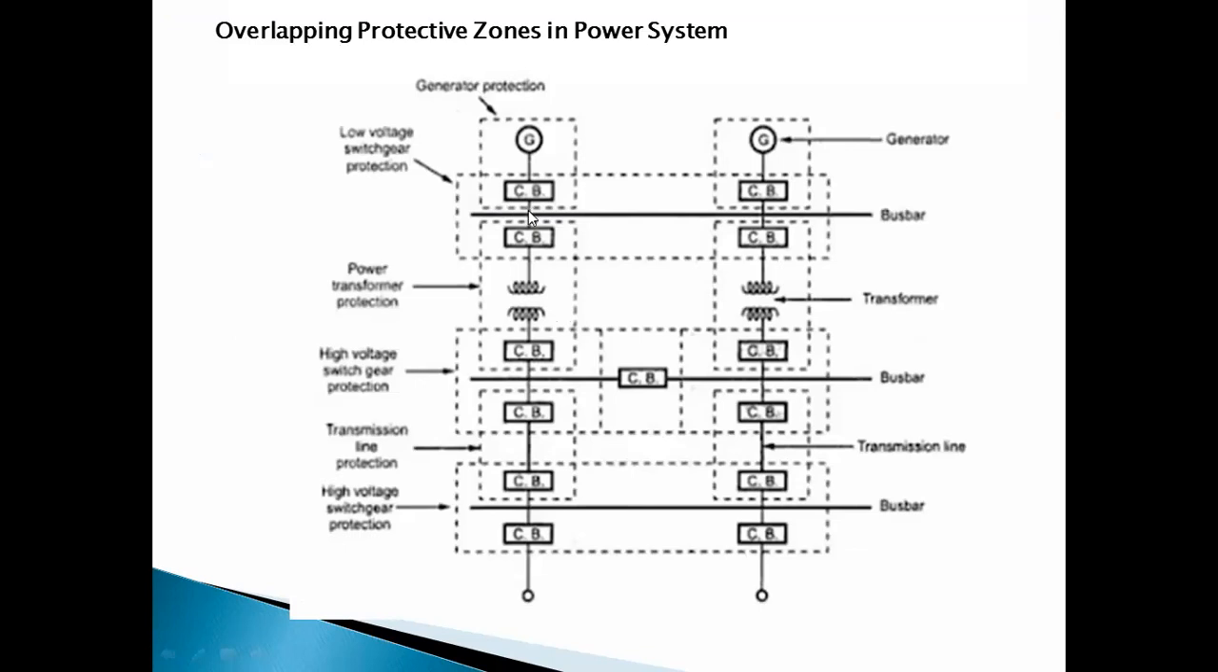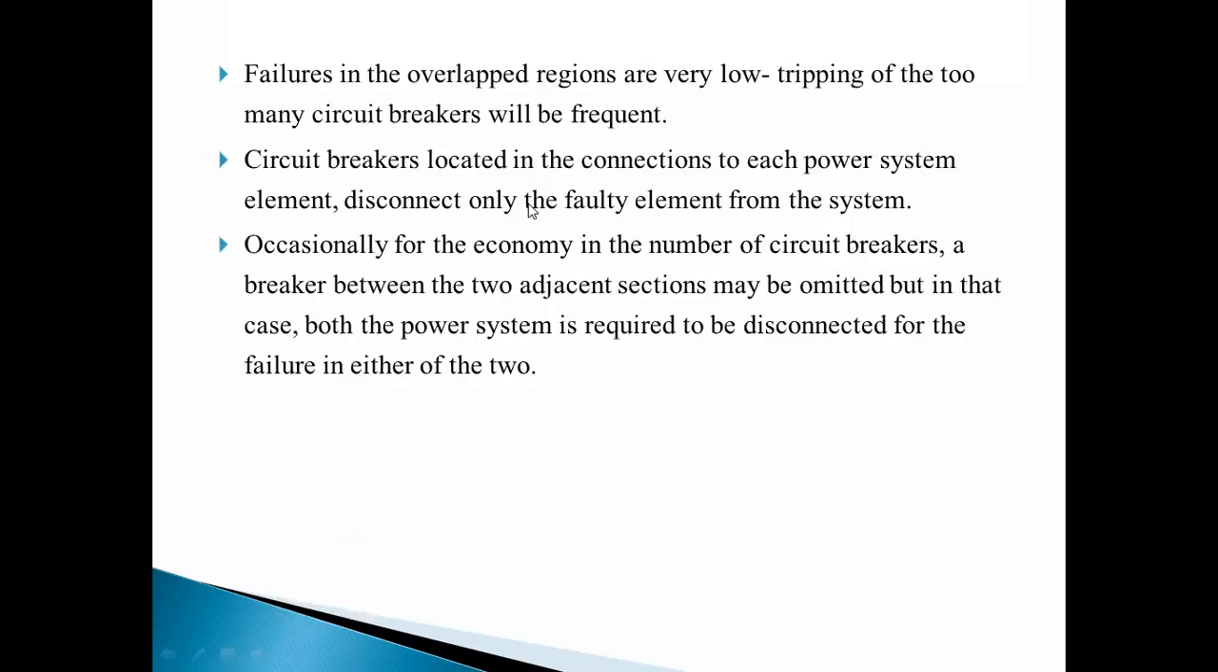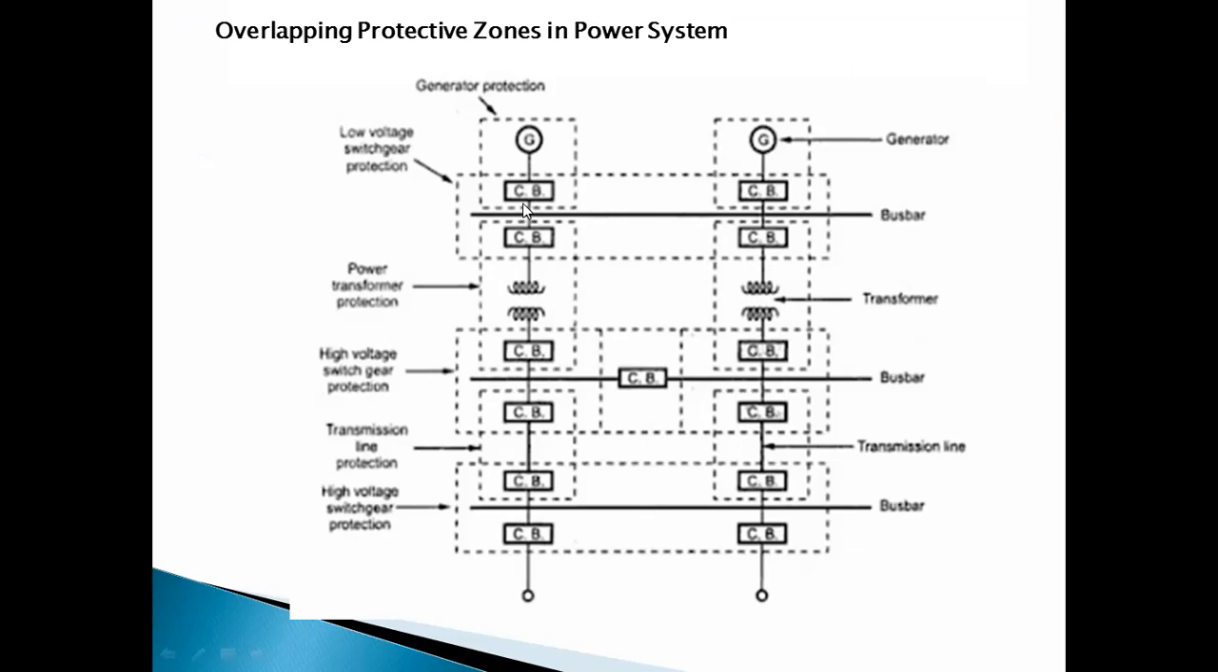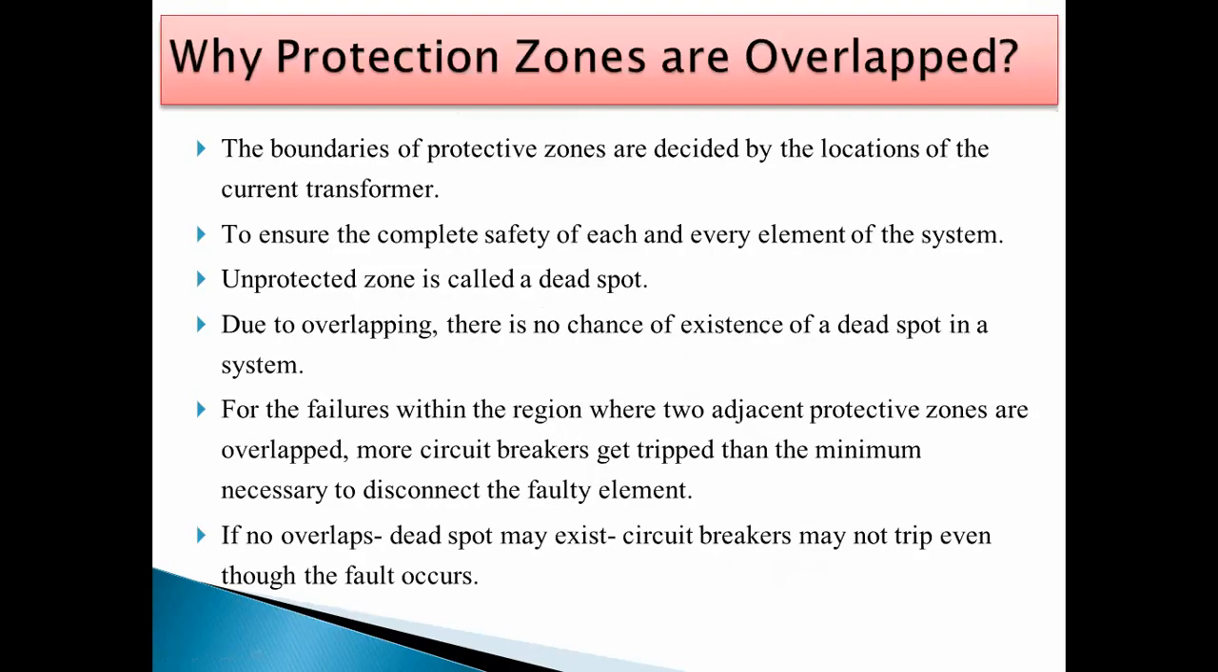Then what happens? Actually, this bus bar is protected. Means there is overlapping of this protective zone. So if any fault occurs here only, then what happens at a time? More than one circuit breaker gets tripped to disconnect the faulty section there. So that is in the overlap systems.